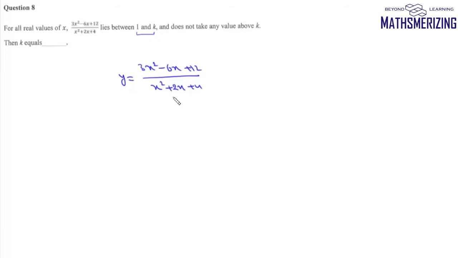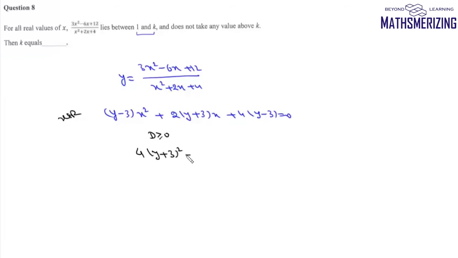So we'll take it equal to some y, we'll cross multiply and make it a quadratic in x. So we can write (y − 3)x² + 2(y + 3)x + 4y − 3 = 0. Now for this question, x is real. Now if x is real, this equation should have real roots. So that means the value of D should be greater than or equal to 0. So we'll write D, then it will be 4(y + 3)² − 4(y − 3)² into 4², and it should be greater than or equal to 0.